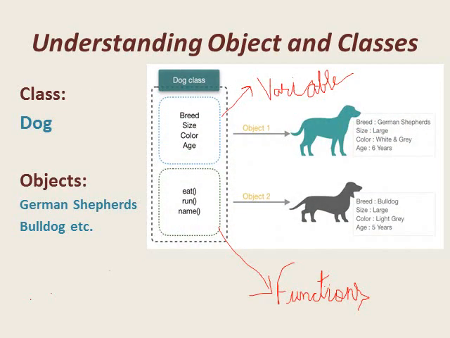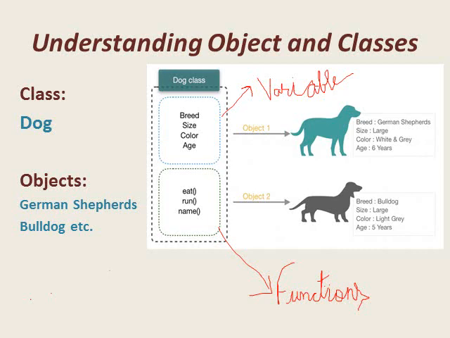See the example to make you people understand the concept of object and classes. Here we are taking the class name dog. In general, we say that dog is a class. And here, dogs can be of number of categories they fall into, like German Shepherd, Bulldog.